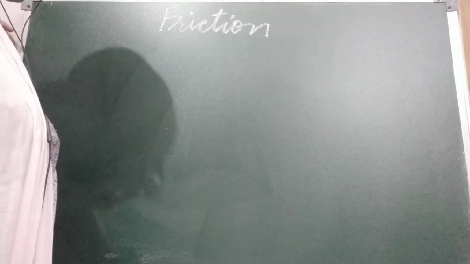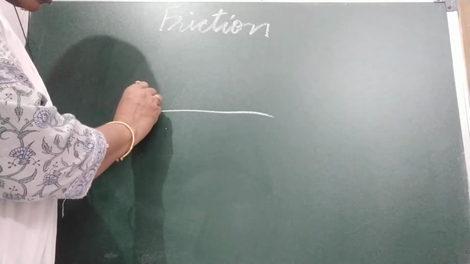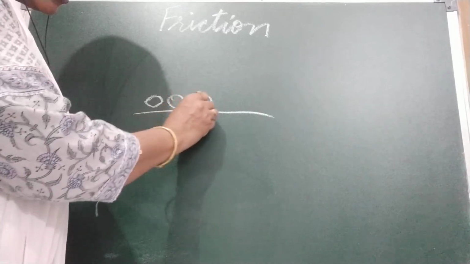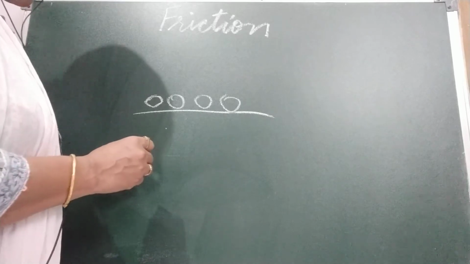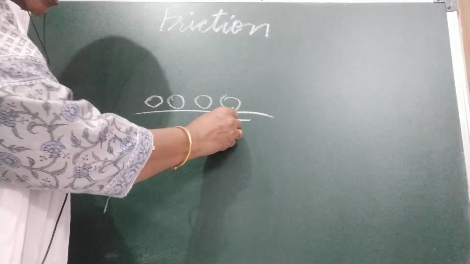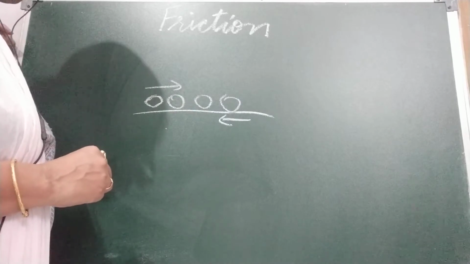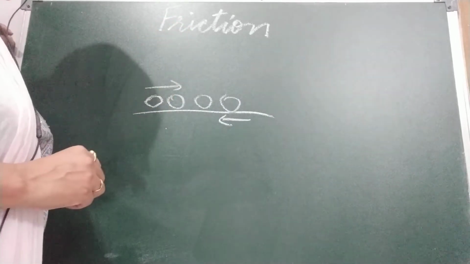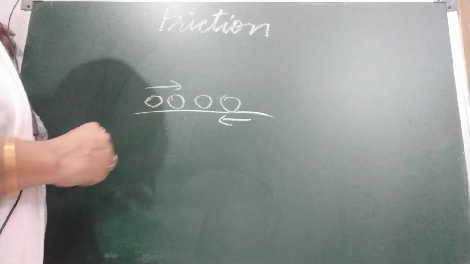This is the force of friction. It is obvious that this force must be acting in the direction opposite to the ball's motion, so after some time it stops. From which direction is this force acting on the ball? It is acting from this direction. The ball is moving in this direction and the force is acting in this direction. So the force of friction opposes the motion. Friction tries to stop a moving ball.